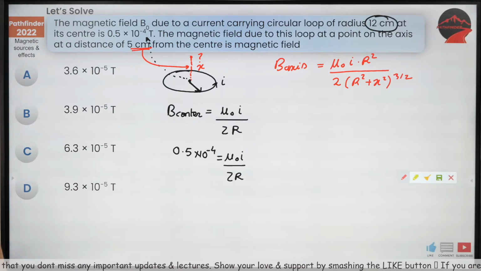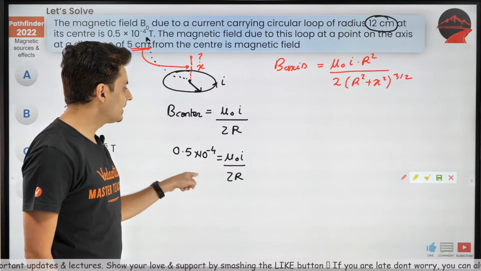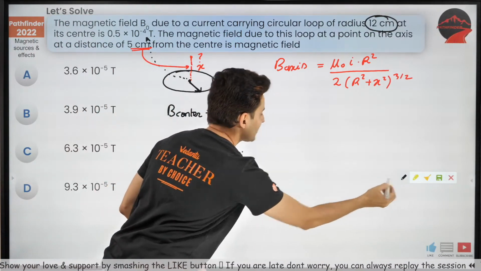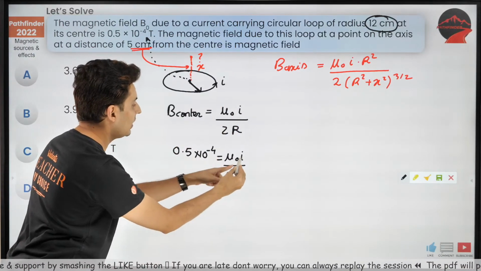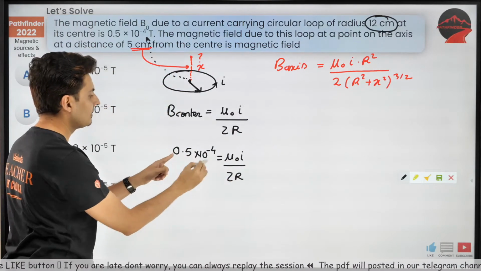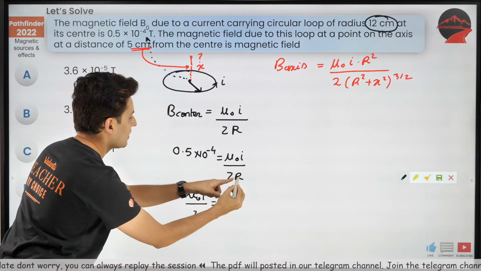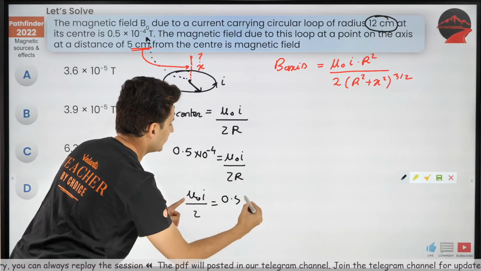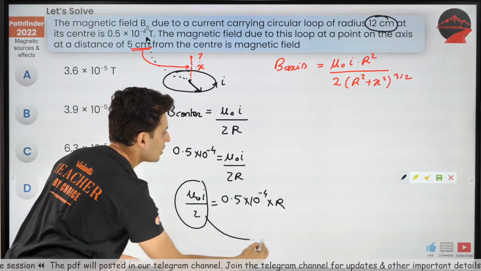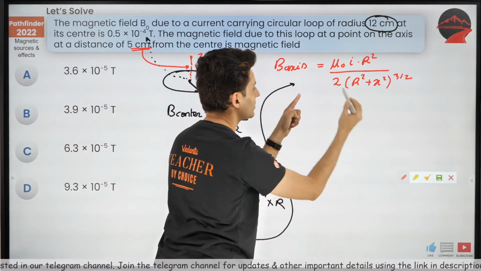Okay, now what to do, guys? Think about it. We can do something. I feel we can just use this over here, because mu naught I by 2, look at that, is nothing but this whole thing into r. Mu naught I by 2 is 0.5 into 10 to the power minus 4 multiplied by r. How about using this over there? I think that will probably help us solve the problem.